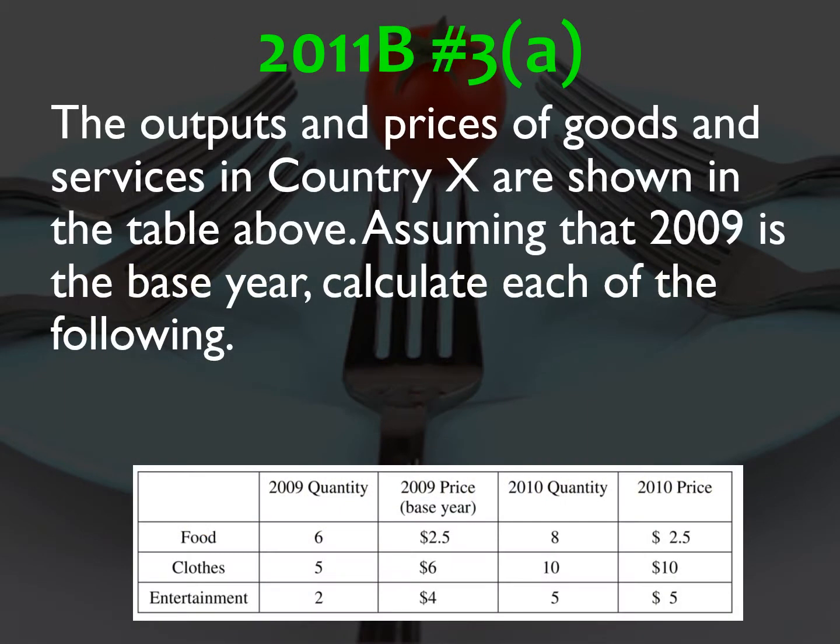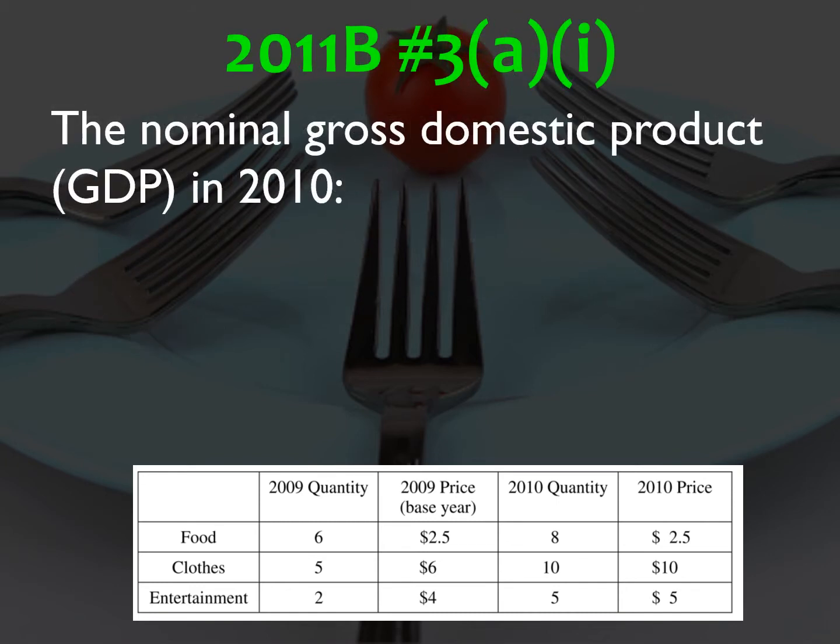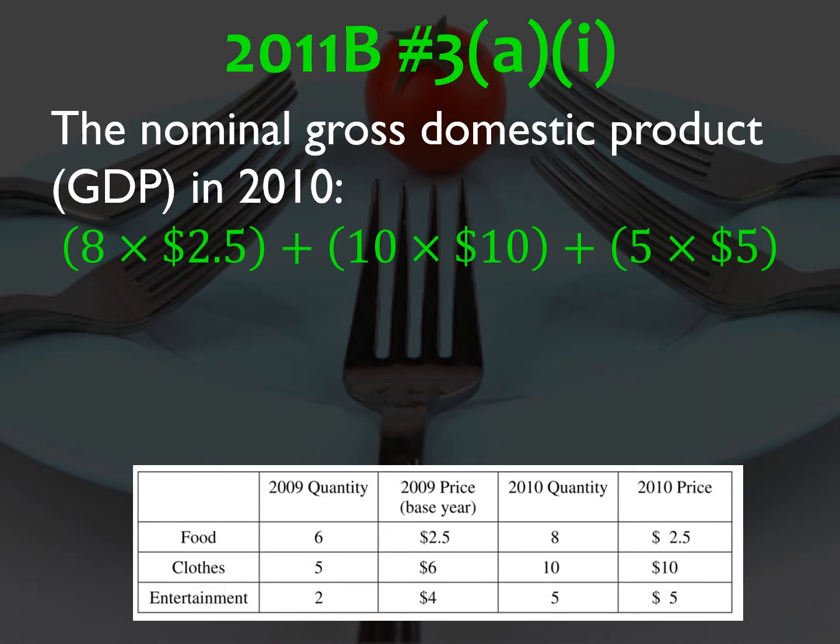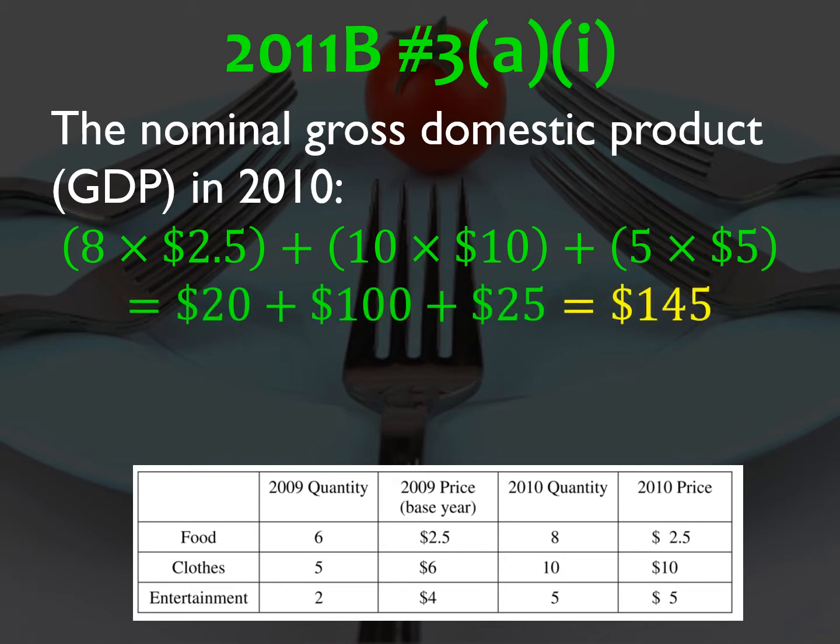Number 3, the outputs and prices of goods and services in country X are shown in the table above. Assume that 2009 is the base year. Assume each of the following. Part A1 is the national GDP in 2010. So what you're basically going to do is multiply in 2010 the quantity times the price for each of food, clothes, and entertainment. So you add them up, you get $145.